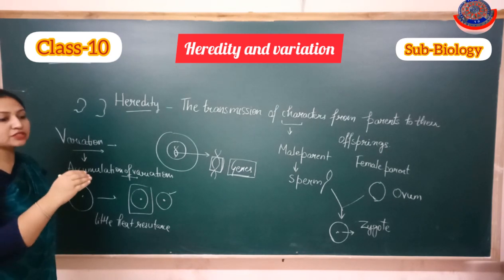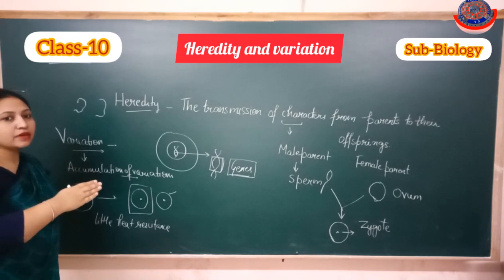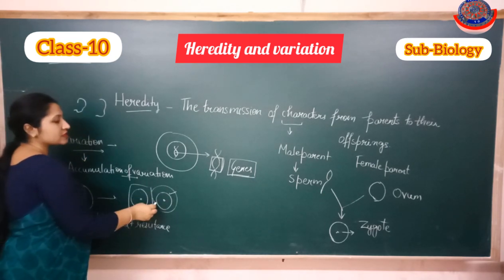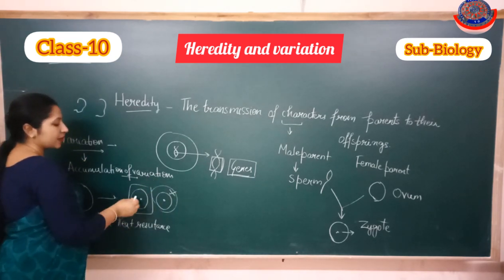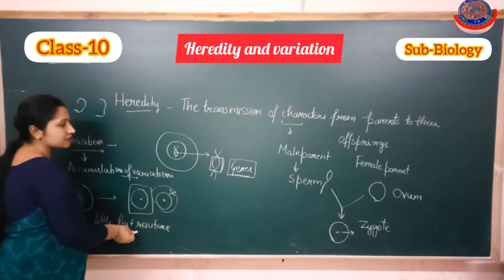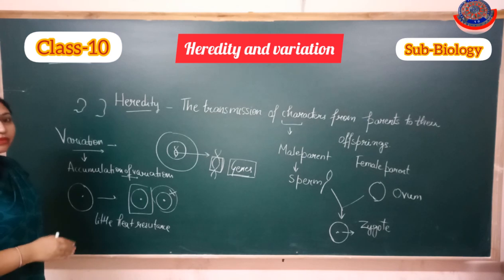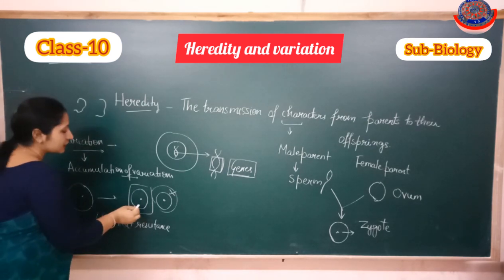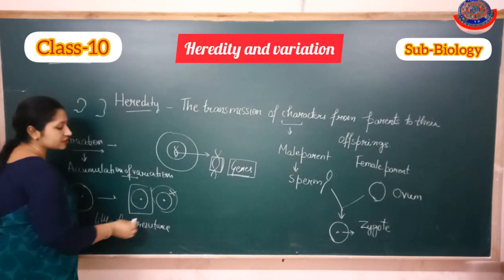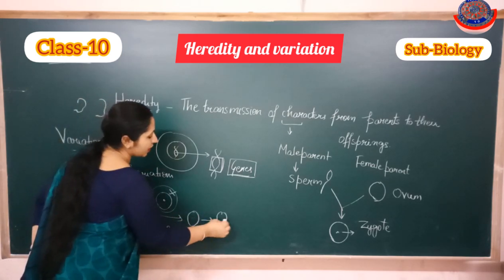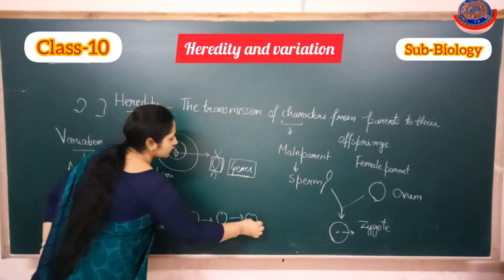If the temperature becomes a little higher, then the bacterium which is not resistant will die, but the bacterium which has the heat resistance property will remain there. Now suppose this property of heat resistance is passed on to further generations.